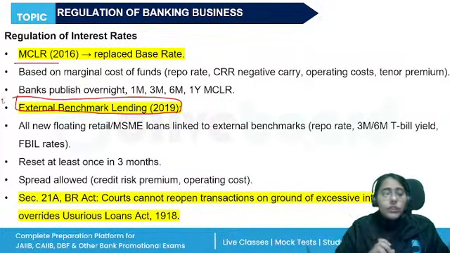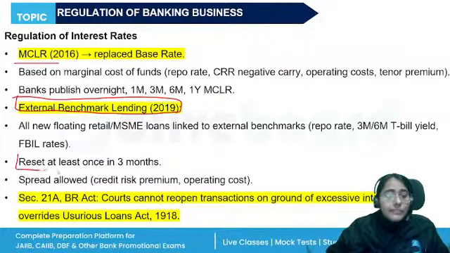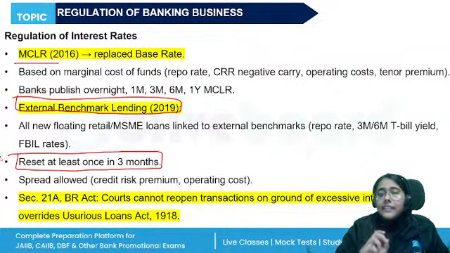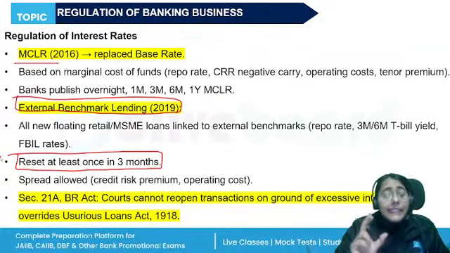So this is how the external benchmark works, right? It has to be reset at least once in 3 months. It will be reset at least once in 3 months. Now, earlier there was an act. The act was the Usurious Loans Act of 1918.